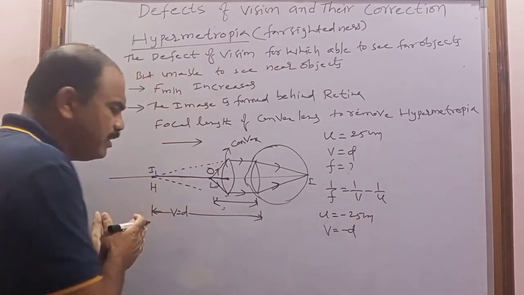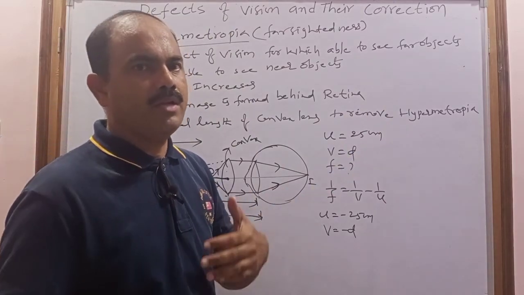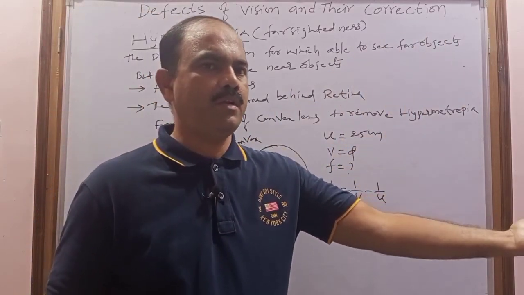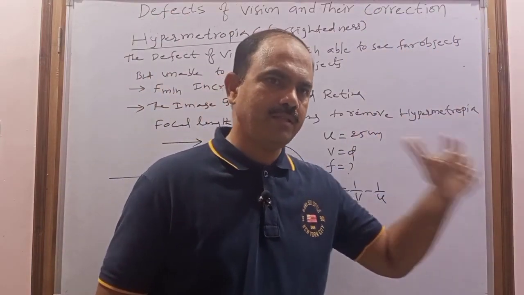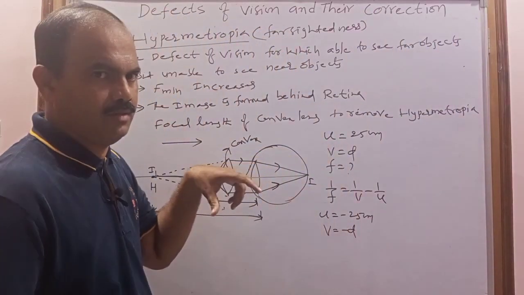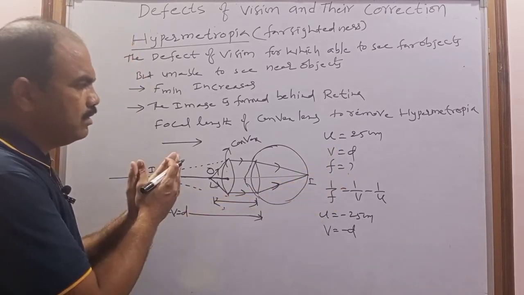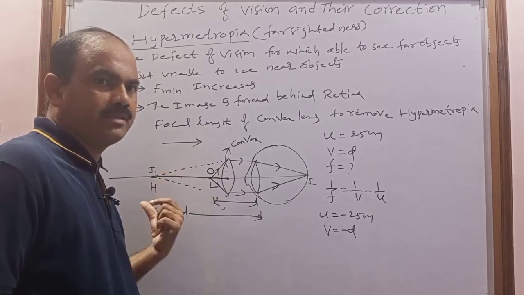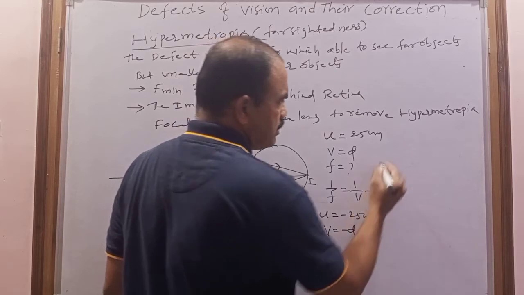This near point distance also changes from person to person. One person cannot see the object up to 30 centimeter, some other person cannot see the object up to 40 centimeter. So this D changes from person to person. That's why the convex lens image distance also changes from person to person. Remember.